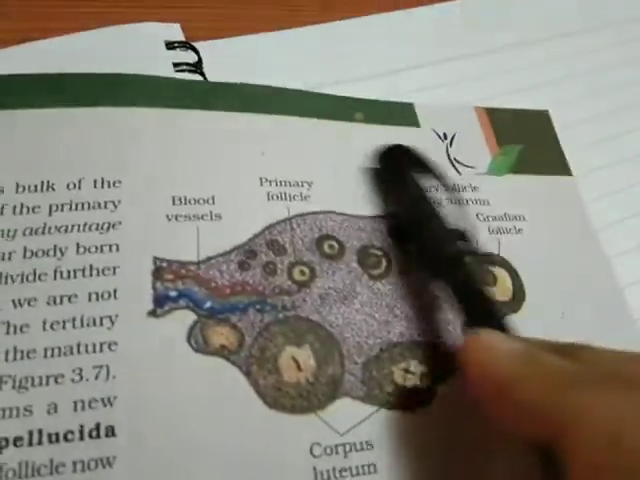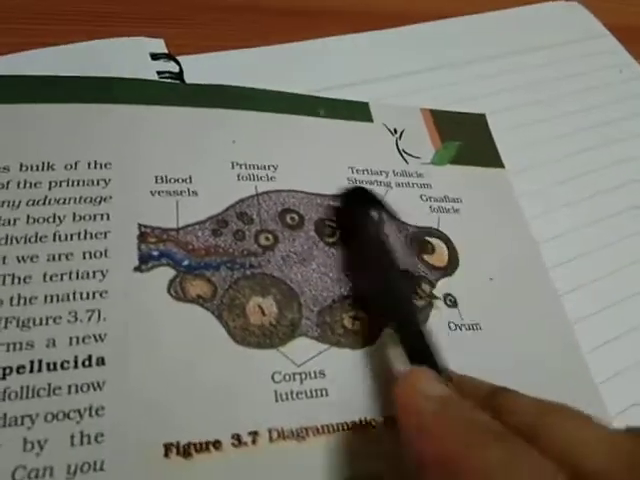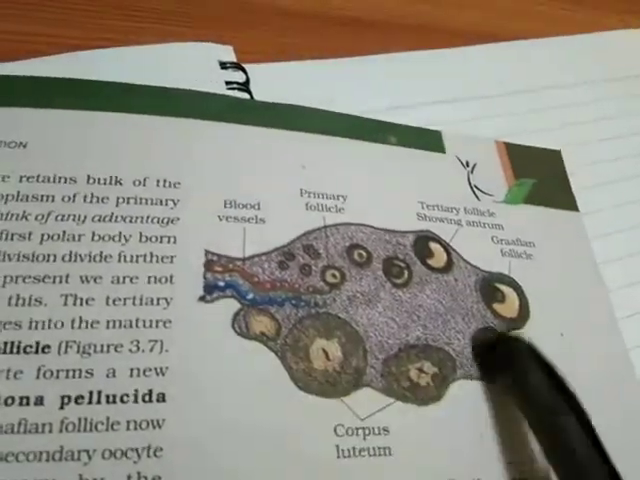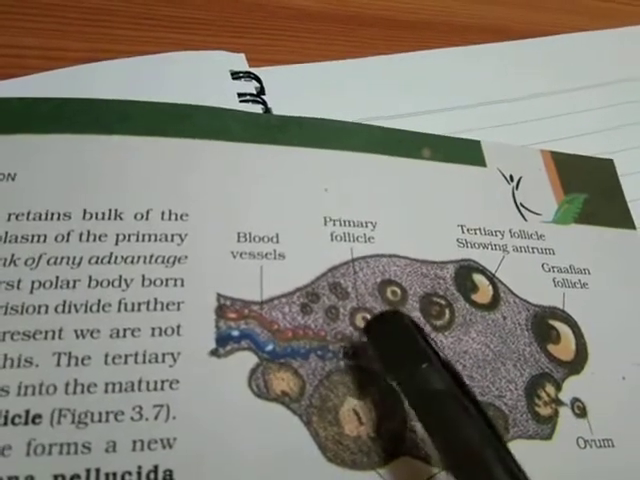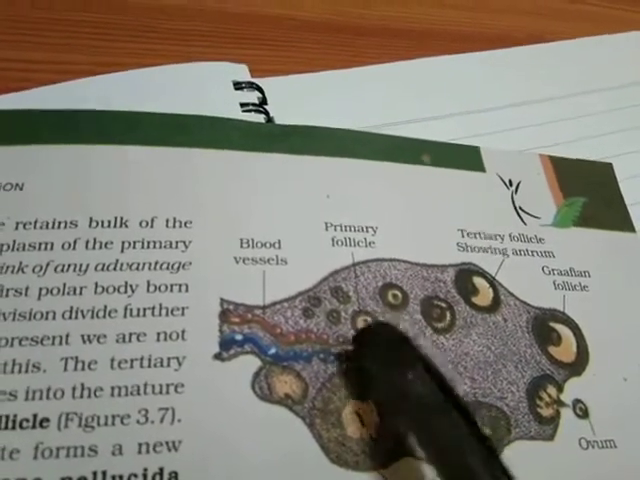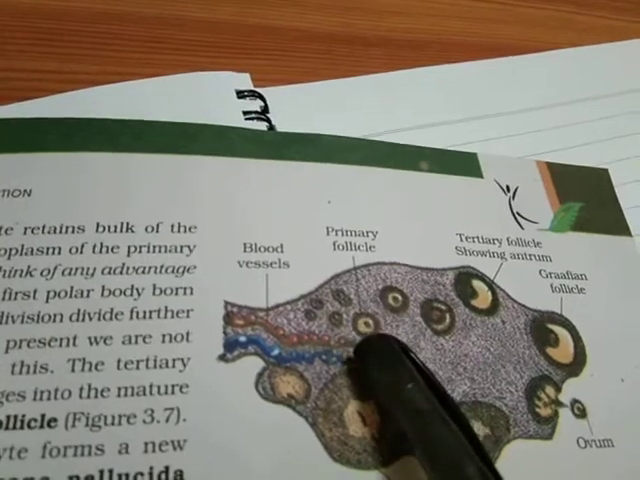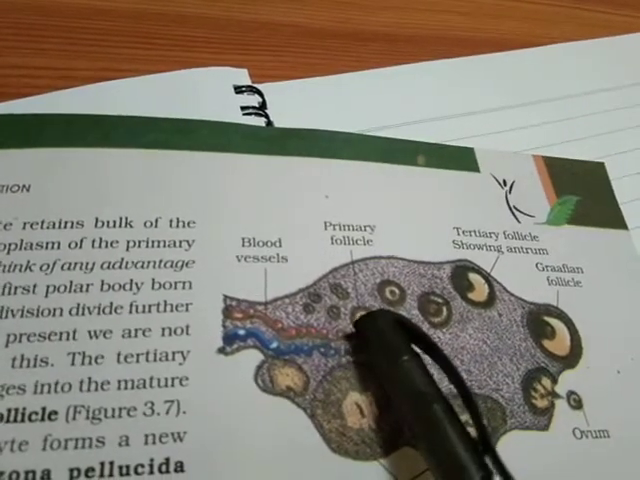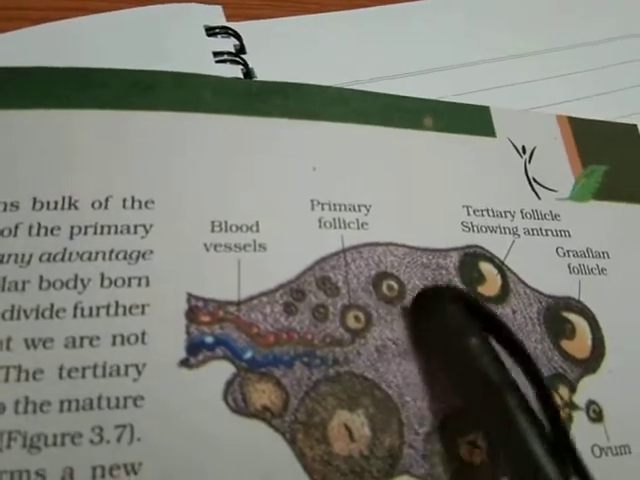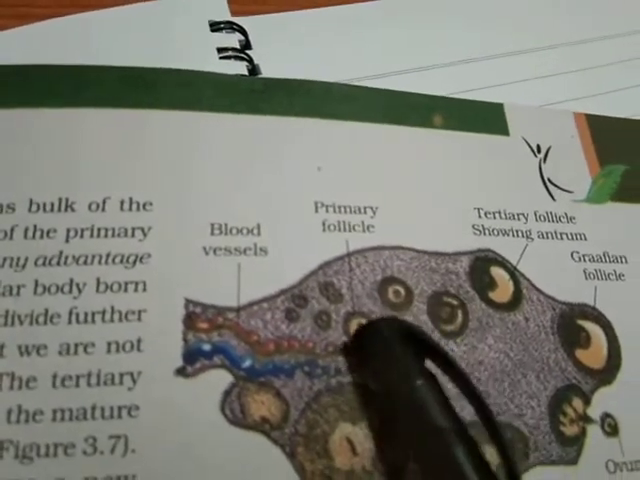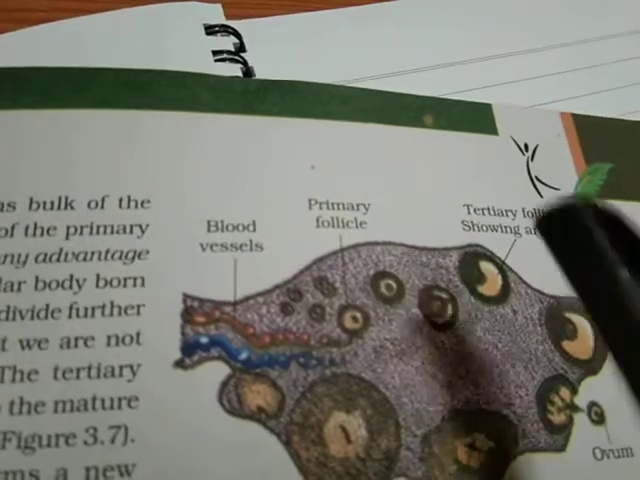To make this process more clear, you can refer to this picture. As you can see, this is a diagrammatic sectional view of the ovary. Here you can see the primary follicles, which are formed from the oogonia. This is the primary oocyte. This primary follicle gets converted into the secondary follicle. You can see the outer layer is much thicker in comparison to the first one. So this is the secondary follicle.